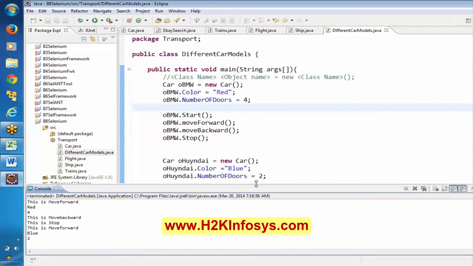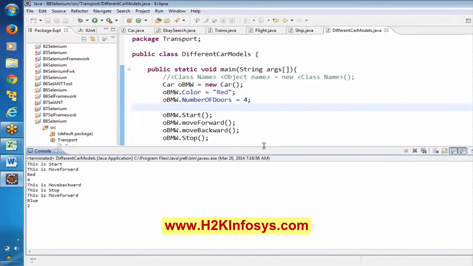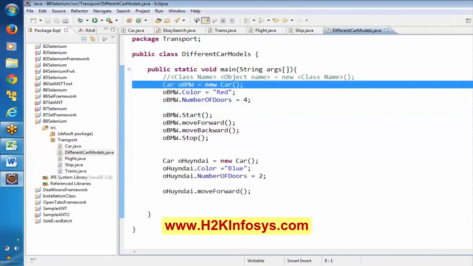Okay. Can you all agree here? I said system.out.println means it is going to print in the console, right? So what I have done here by using this line, I copied the original copy. I mean, this is the original copy, and I have copied it, and for that I have passed two values, red color, number of doors, and then I am trying to make use of all these methods.